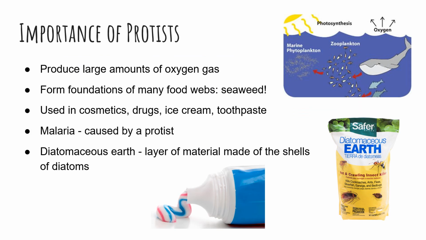Protists are important to life on Earth for many reasons. They produce large amounts of oxygen gas for us to breathe. They are the foundation of many food webs. One example is seaweed, which many organisms, including humans, eat. They are used in cosmetics, drugs, ice cream, and toothpaste. Some protists cause diseases, such as malaria. One example of protists are diatoms. You can even buy diatomaceous earth, which is good for plants when you add it to soil.